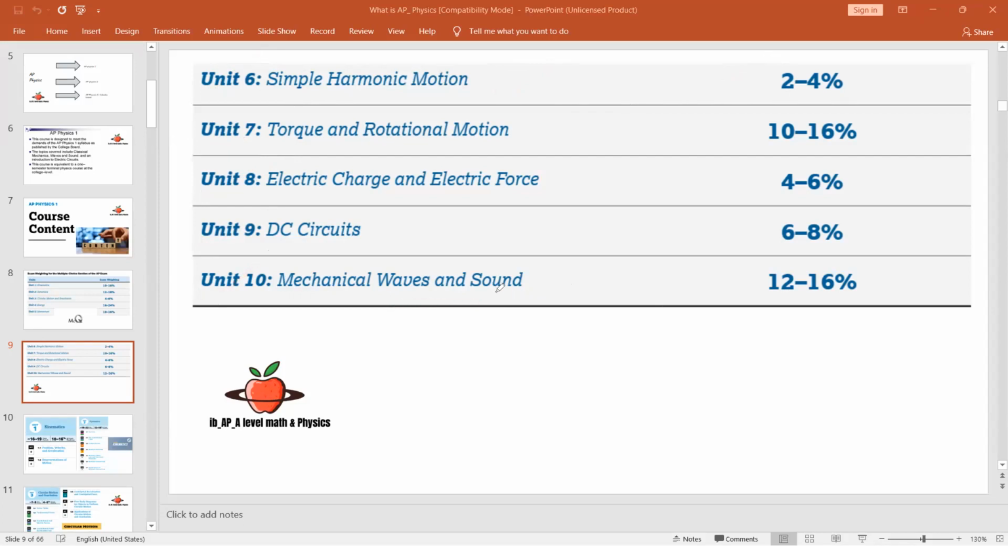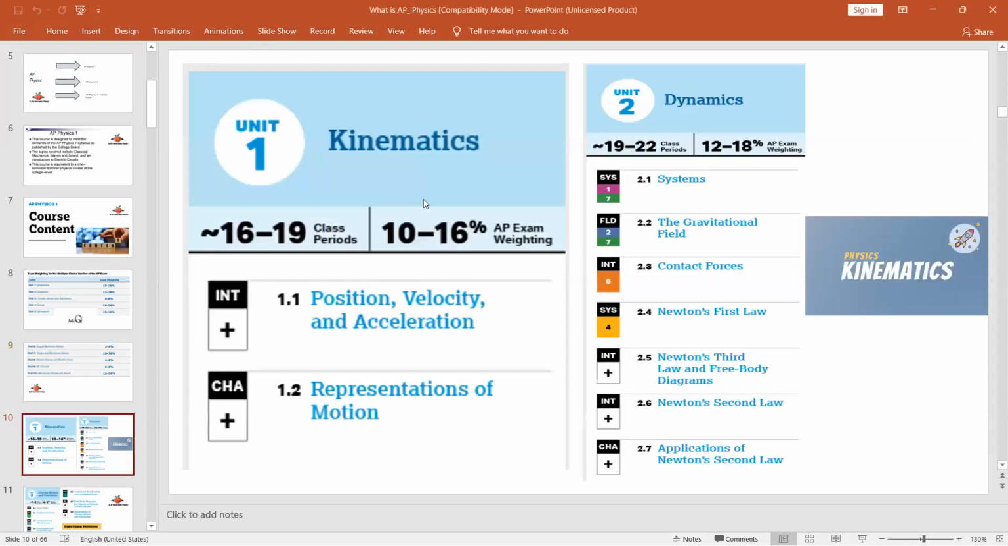So please remember, in AP Physics 1, you have 10 units. Each unit has its own weightage in that particular exam. Now, if you look at the syllabus in detail, what we have in kinematics, what we have in dynamics.